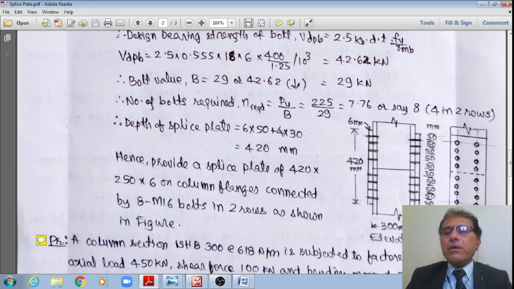However, we already know that the edge distance is equal to 30 mm, and each of these pitches is equal to 50 mm, and at this end the edge distance is once again 30 mm, like that.